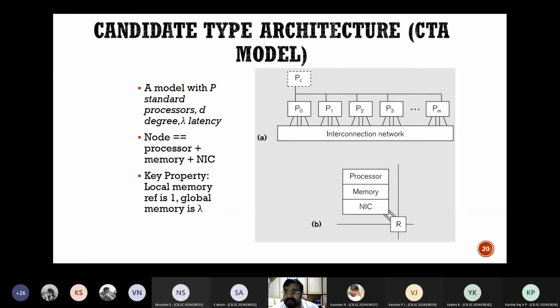And also these processors need to talk to each other. They need to collaborate with each other. They need to have storage. They need to agree upon things.